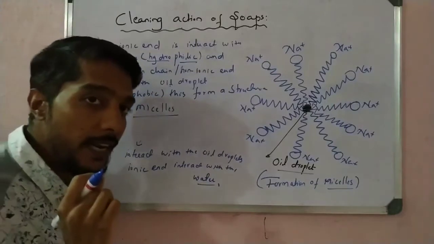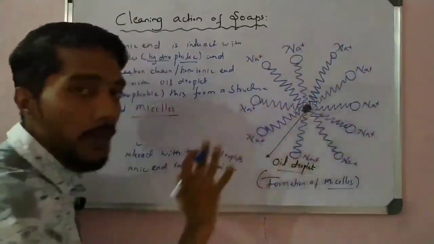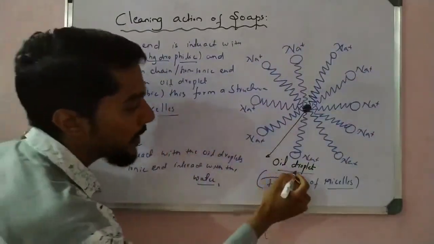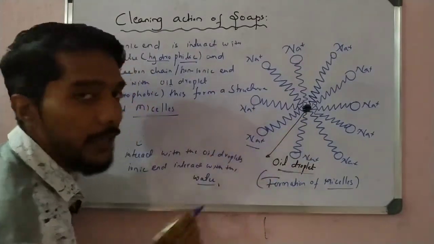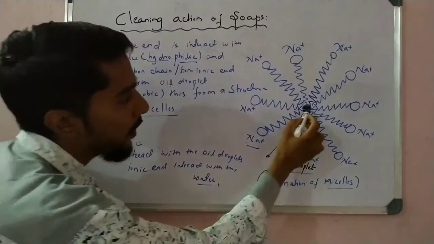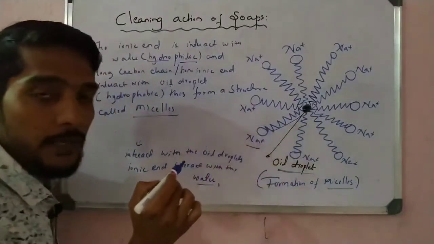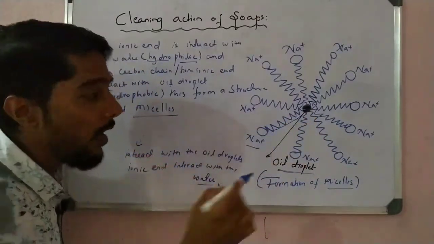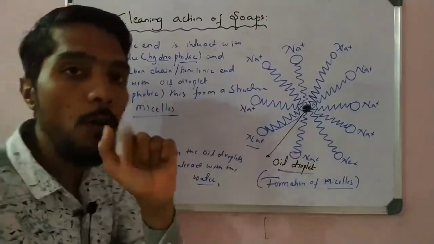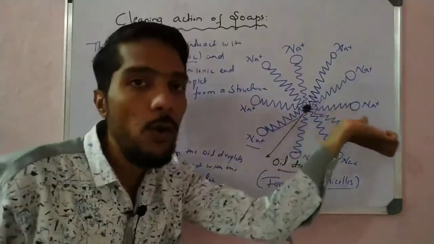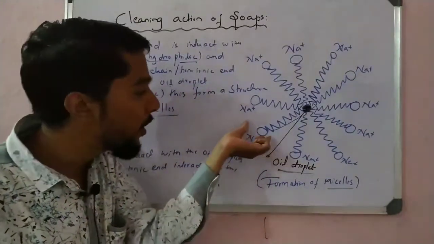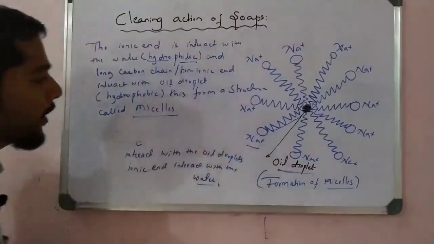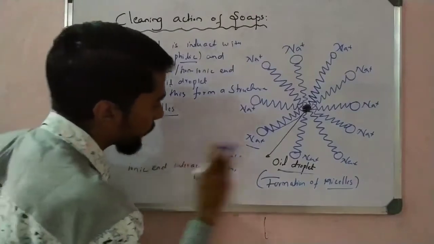So what is the micelle diagram? This is the diagram, okay. The diagram has three parts: one part is oil droplets, one part is the long carbon chain, and one part is the ionic end, right? And this is the water droplet, and the non-ionic part, that is called the long carbon chain, also called hydrophobic. Why? Because it interacts with the oil. And the ionic end is also called hydrophilic. Why? Because it interacts with the water. Okay, this is what a micelle structure is, right?